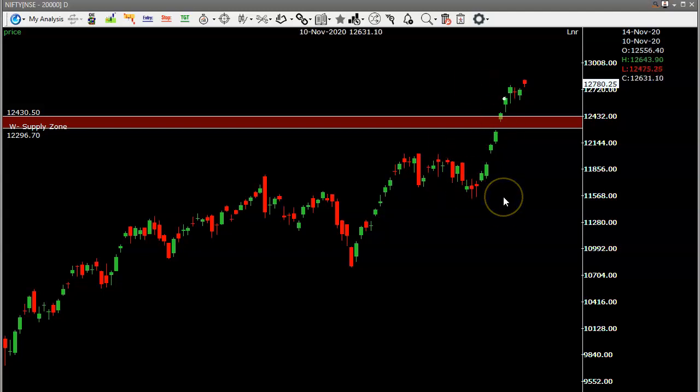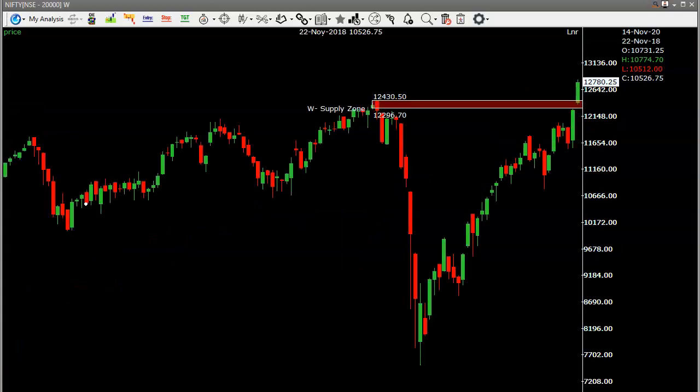Here, this is the daily chart. We will go to a bigger time frame to find the wave formation, the index wave formation. On a weekly chart we will see where the resistance we may face. So this is the Nifty weekly chart. If you see, this is the resistance area. Previously it was 12,430 and 12,300. Successfully it crossed this level and is moving to all-time highs every day, right? So now where will this stop?